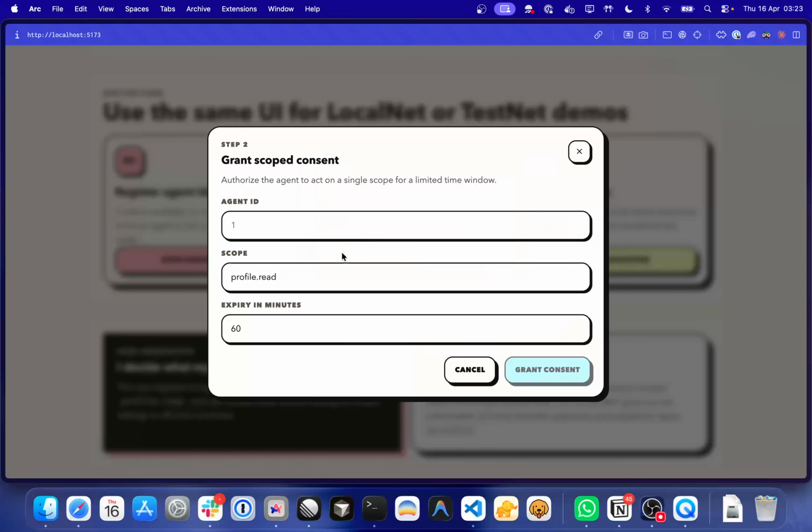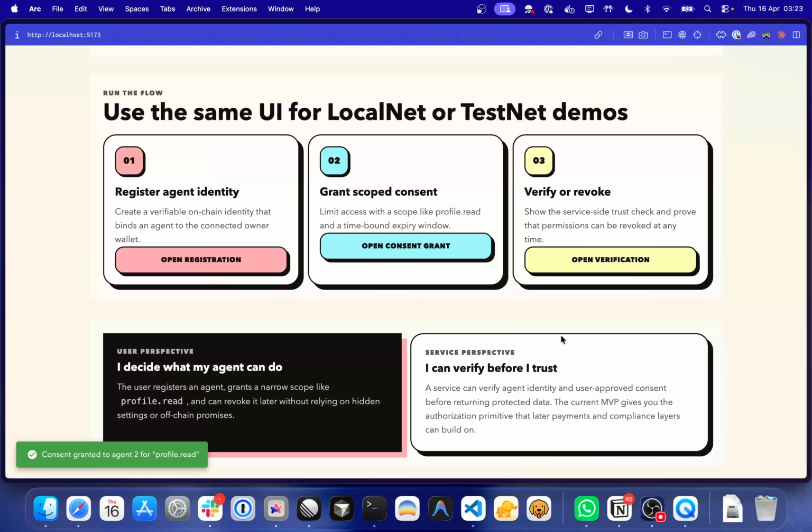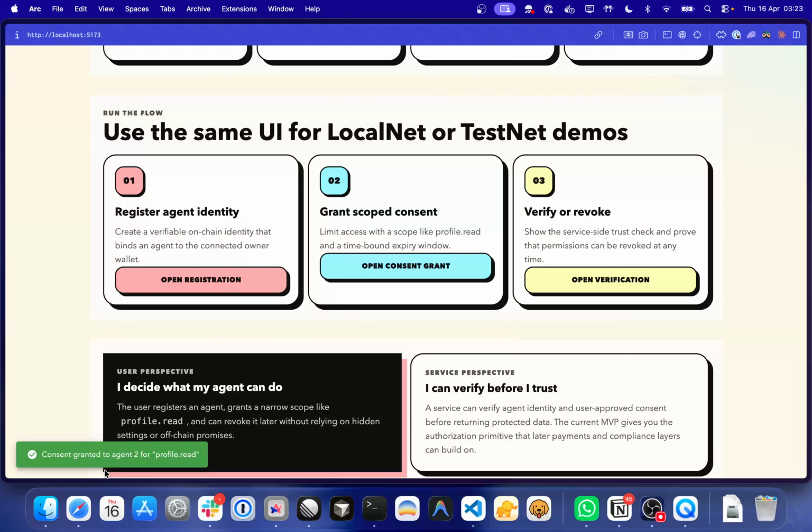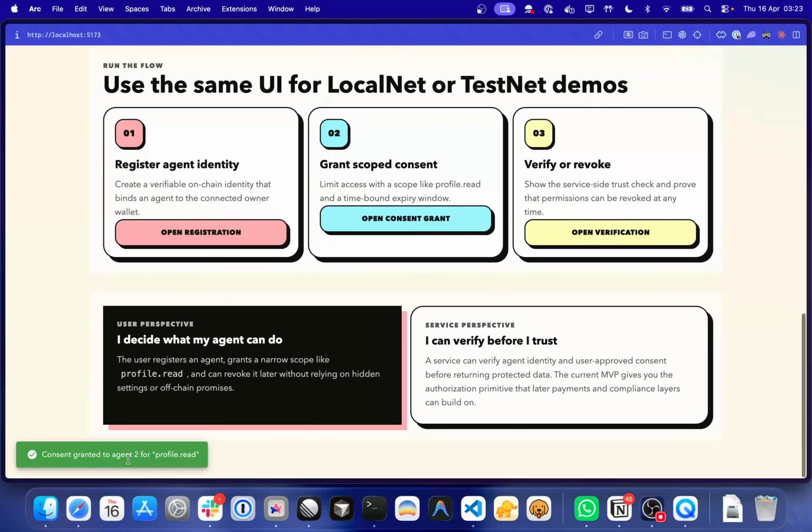So maybe we could give the agent some kind of permissions or scope. Let's say we want to give it profile.read with an expiry of 1 minute. So let me just grant the scope consent. I'm signing the transaction on my phone. As you can see, consent is granted for agent 2 for profile read.